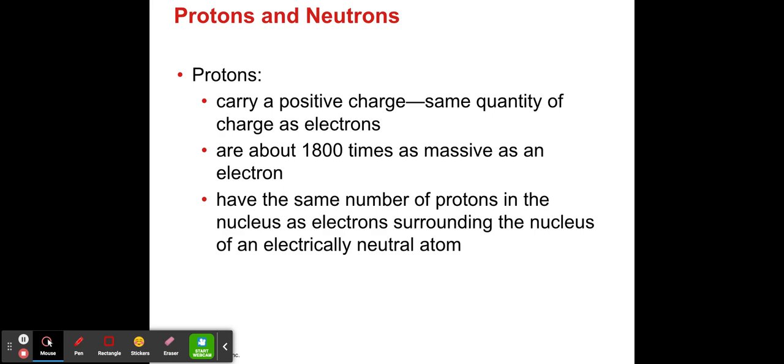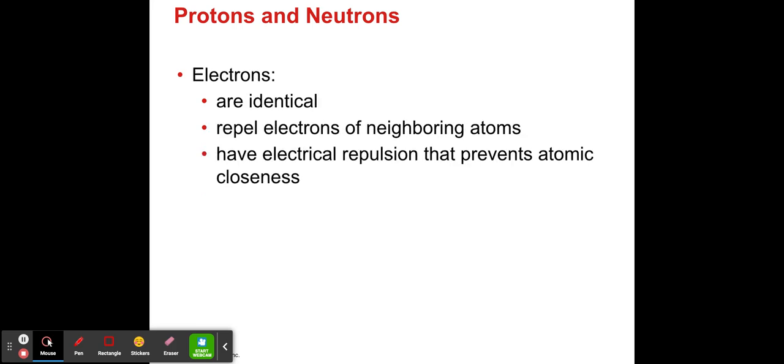Okay, so they have a positive charge and it's the same quantity of charge just like the electrons, which we're going to see later. And they are about 1800 times more massive than the electron. So the electron has almost no mass, but the protons are about 1800 times more massive than the electron. And they have the same number of protons in the nucleus as the electrons. So every atom has the same number of protons as it has electrons. Every atom.